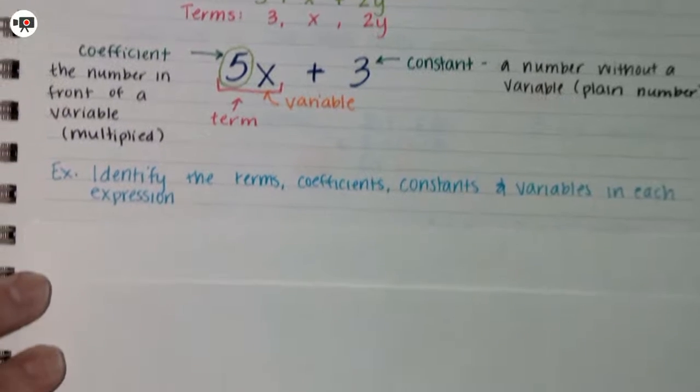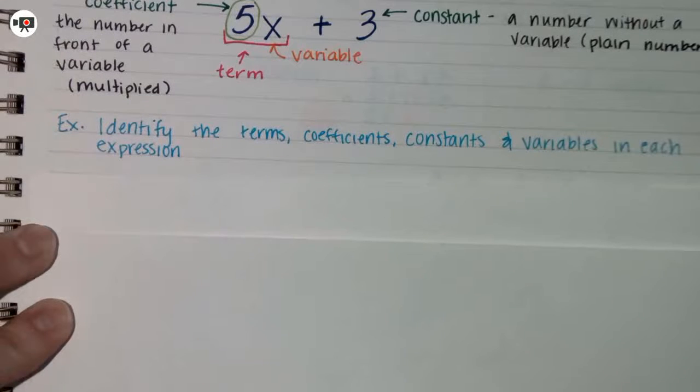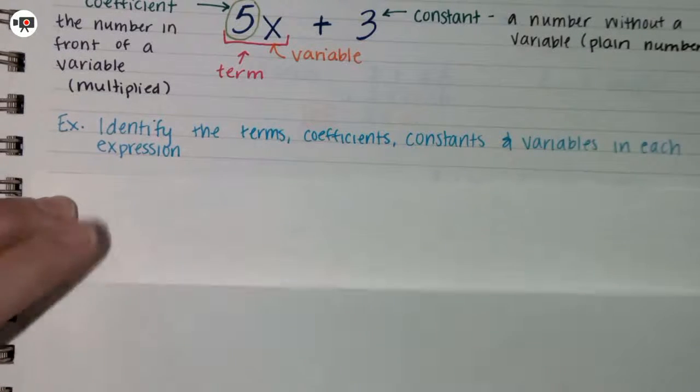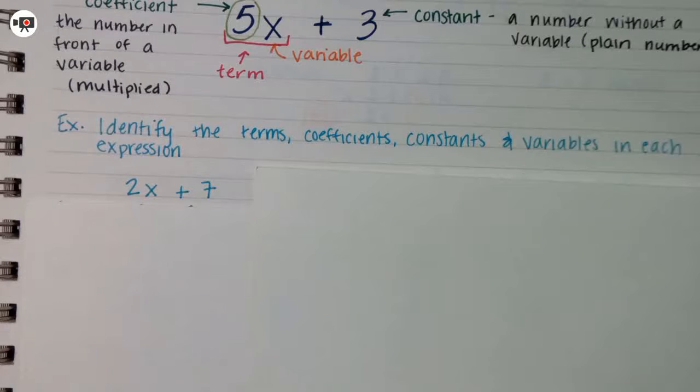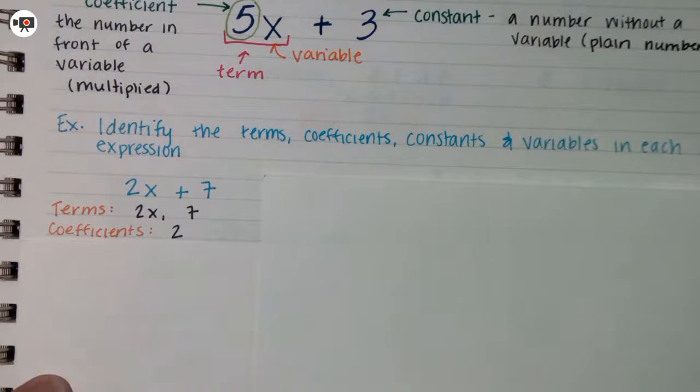We are going to identify the terms, coefficients, constants, and variables in each of these expressions. So in 2x plus 7, my terms are 2x and 7. Coefficient is 2. Constant is 7. And my variable is x.